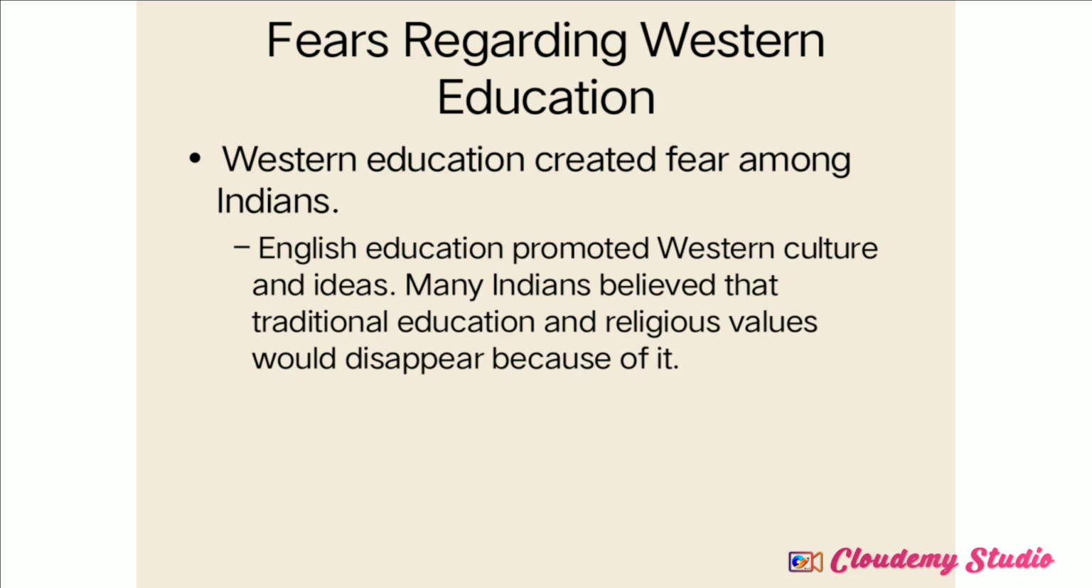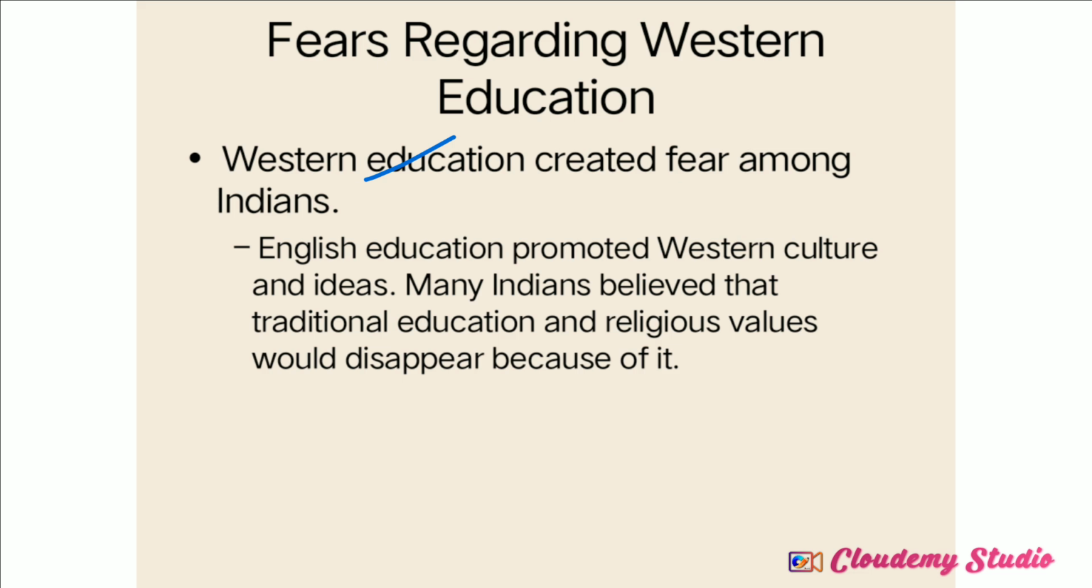So next one, fear regarding Western education. Western education means English education, introduced by the Britishers here. Earlier, before the entry of the Britishers, Indians were following the traditional method of education. A very good example is the Gurukula system and all. The education system was reserved for a few categories of society or a few families, and girls were completely neglected from getting education in society. So this kind of education system was existing before the entry of the Britishers.